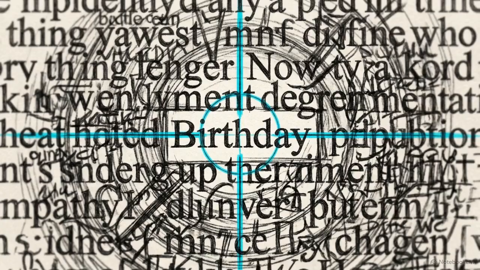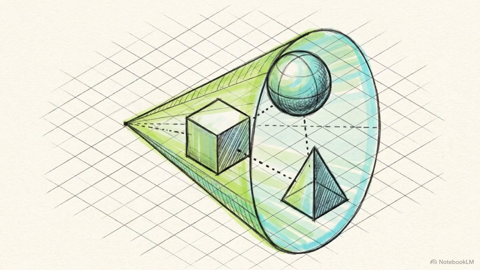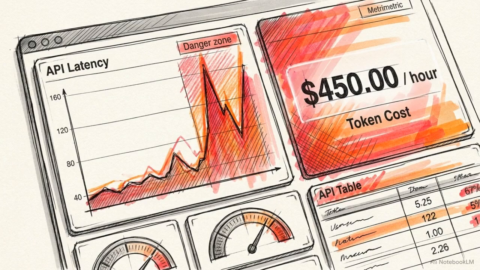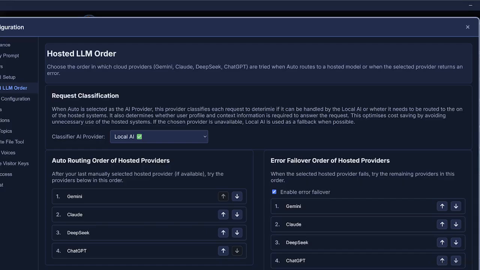The AI dynamically decides which tools to use. It might deploy deterministic keyword tools for references or semantic vector search tools to bypass vocabulary mismatches and find conceptually related content. By wrapping a stateless reasoning engine in this architectural loop, a static language model becomes an active, investigative agent navigating private data. Sending every user query to heavy, hosted APIs introduces severe latency and drives up token costs. To solve this, the application employs an auto-routing architecture designed to triage incoming requests dynamically before they reach the cloud.